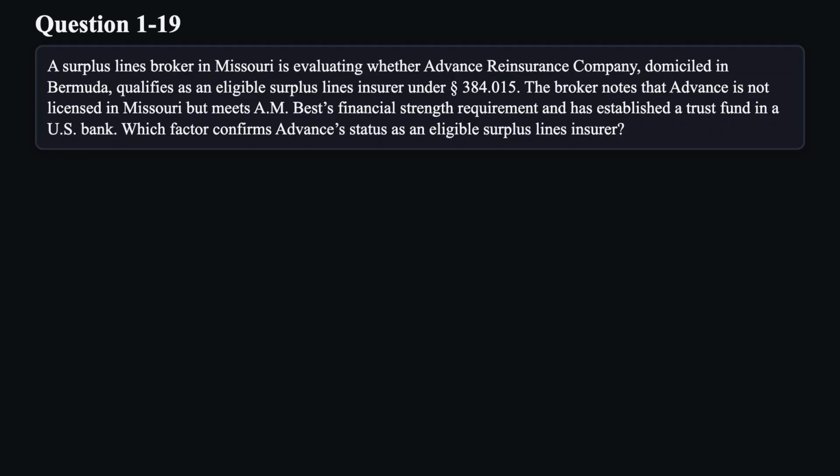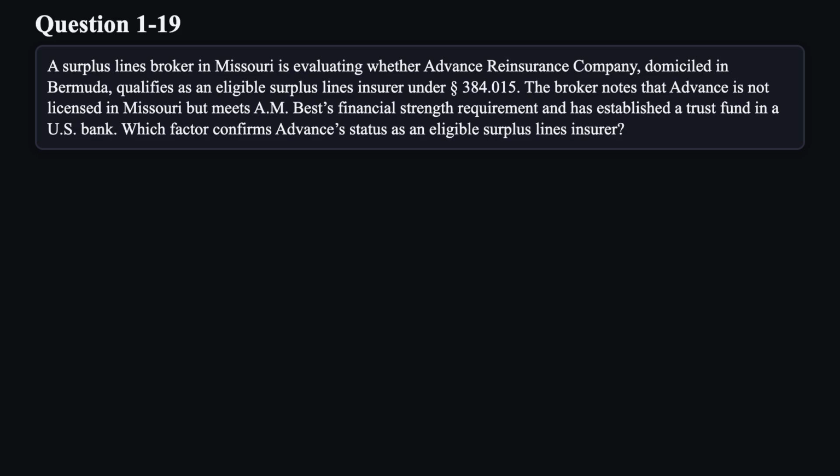Question 19. A surplus lines broker in Missouri is evaluating whether Advance Reinsurance Company, domiciled in Bermuda, qualifies as an eligible surplus lines insurer under Section 384.015. The broker notes that Advance is not licensed in Missouri but meets AM Best's financial strength requirement and has established a trust fund in a U.S. bank.